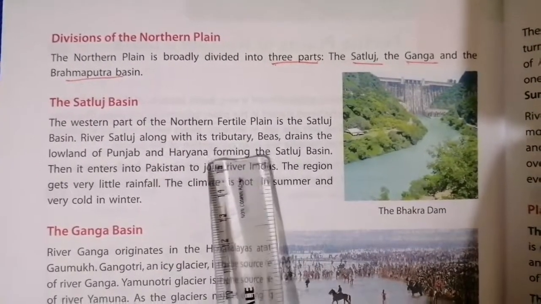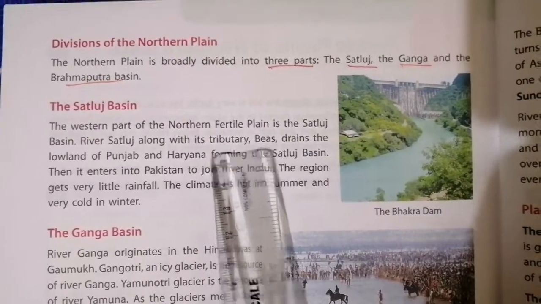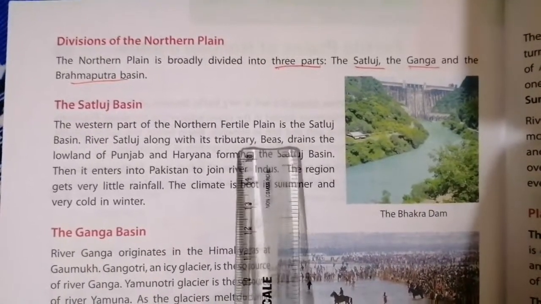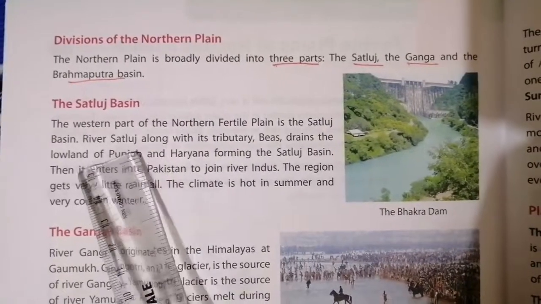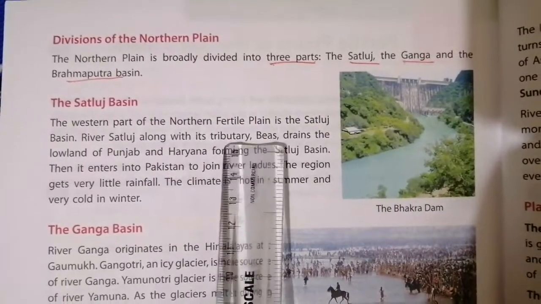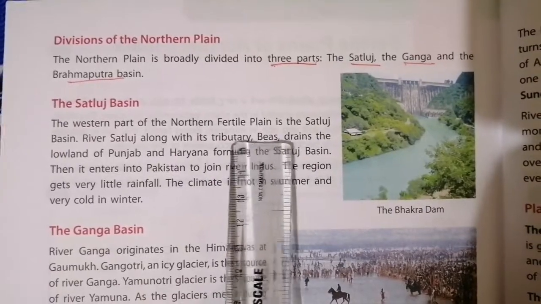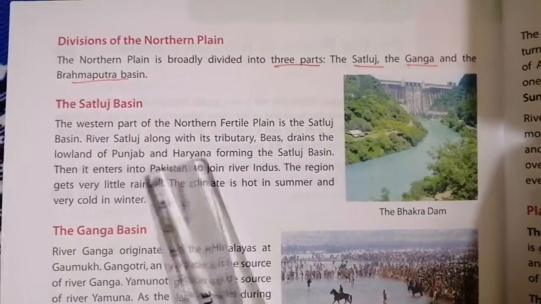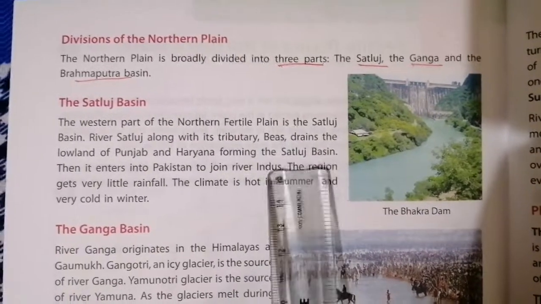What is the tributary of Satluj? Beas. Underline Beas. B-E-A-S. Beas is the tributary of Satluj. It drains the lowland of Punjab and Haryana, forming the Satluj basin.